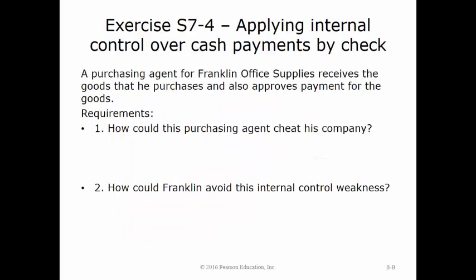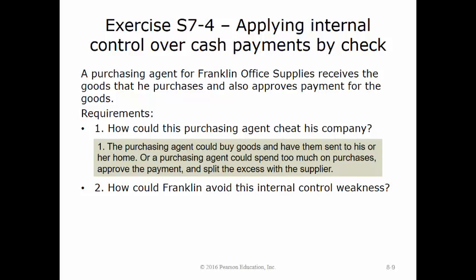A purchasing agent for Franklin Office Supplies receives the goods that he purchases and also approves payment for the goods. The first question asks, how could this purchasing agent cheat his company? The purchasing agent could buy goods and have them sent to his or her home, or a purchasing agent could spend too much on purchases, approve the payment, and split the excess with the supplier.